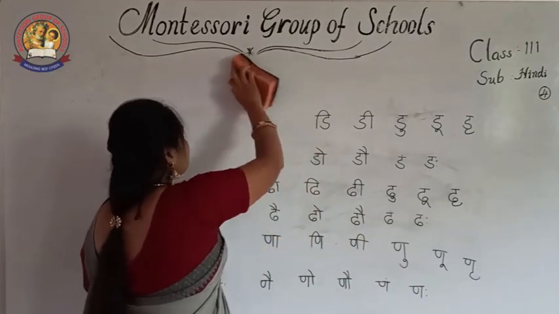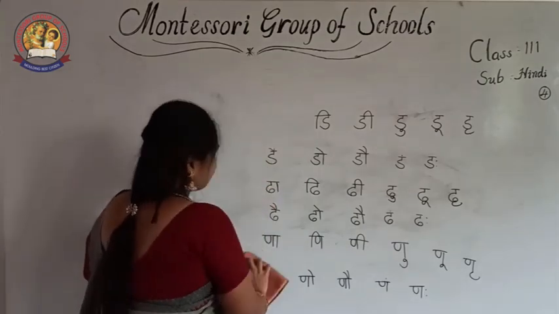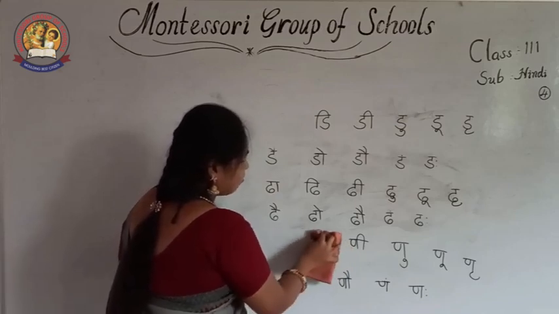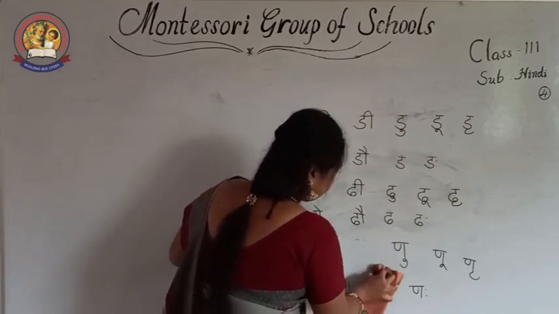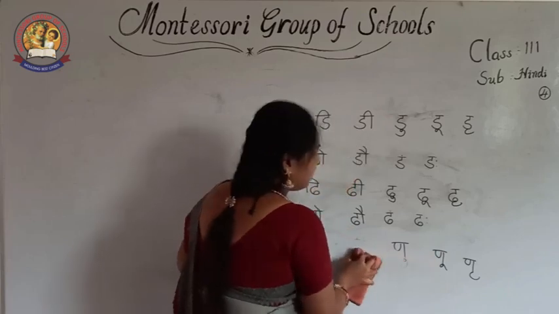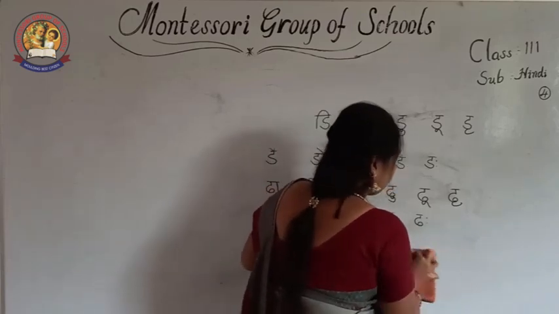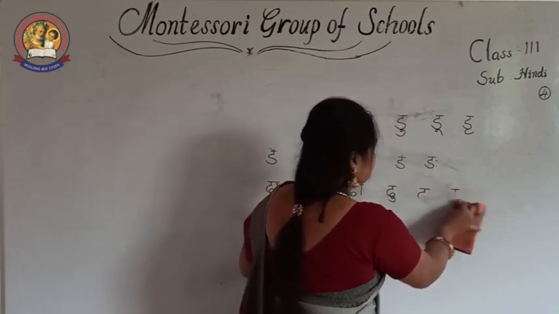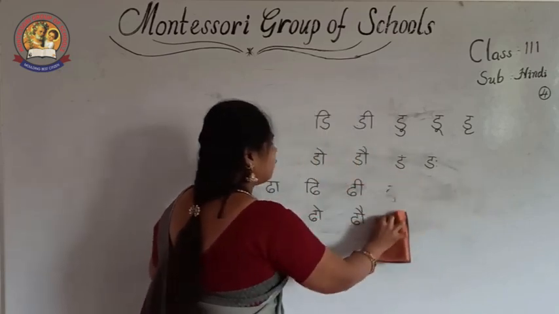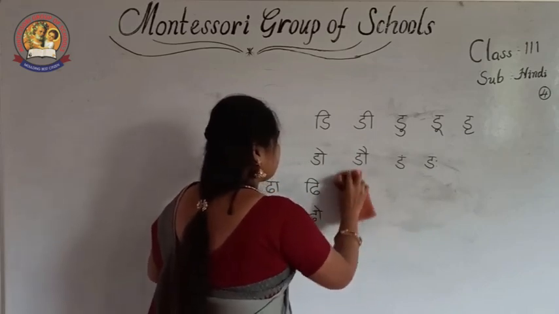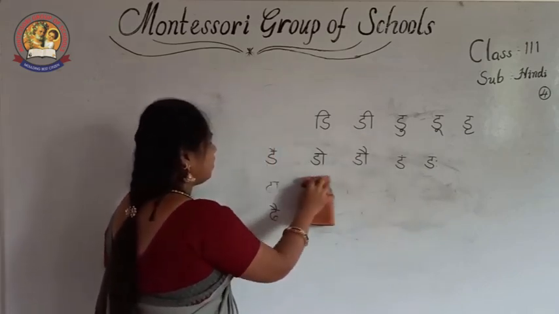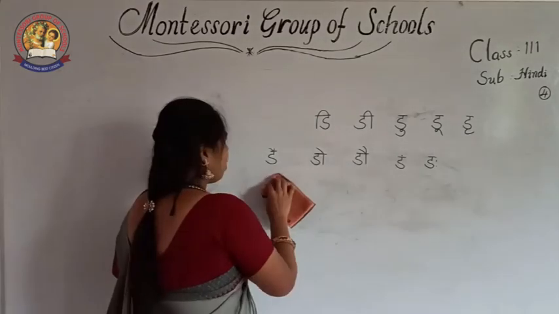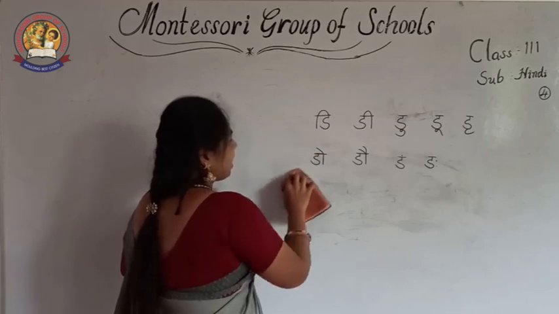Okay? In these words, some kinds of words are there. Some are sarthak, meaning words with a particular meaning. Some words are without meaning. Then I am going to explain that. See, this Barakhadi, while writing you have to pronounce and write.